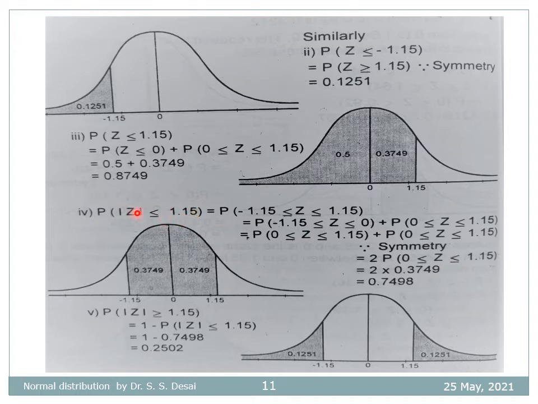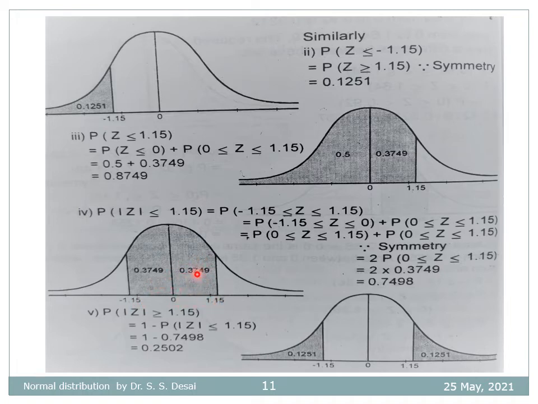Next one is the probability that mod of Z is less than or equal to 1.15. This can be written mathematically as the probability that minus 1.15 is less than or equal to Z less than or equal to 1.15. So this area from minus 1.15 to plus 1.15 is the total area, and we have seen in the first part the area between 0 and 1.15 is 0.3749, and due to symmetry this is also equal to 0.3749, and therefore the area between minus 1.15 and plus 1.15 is double of that.